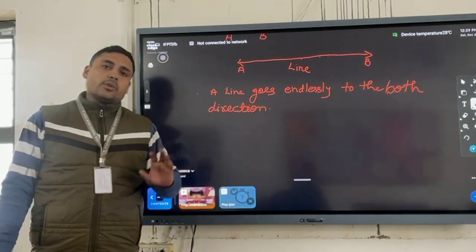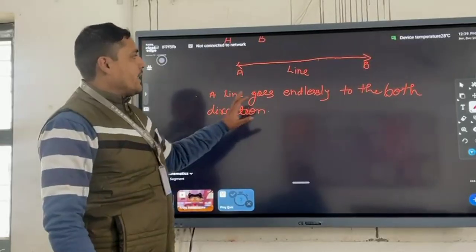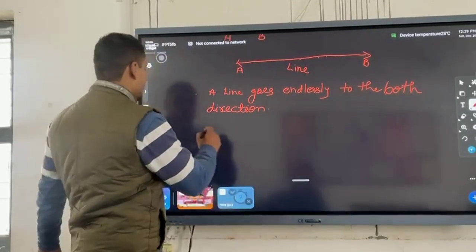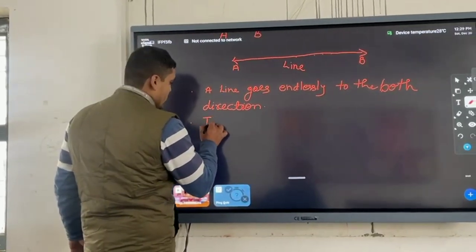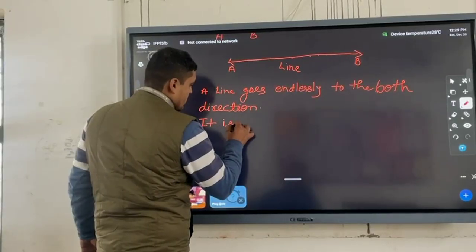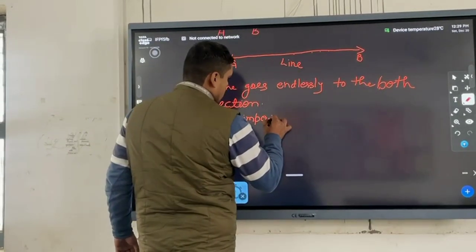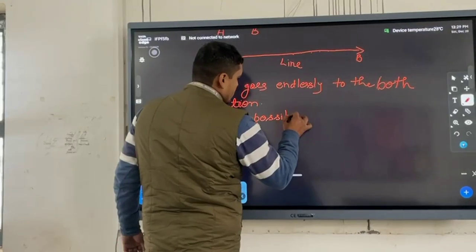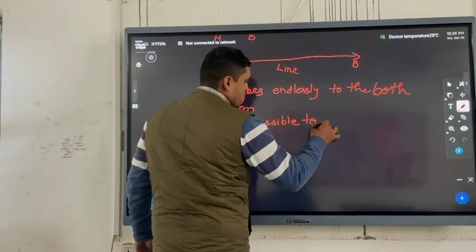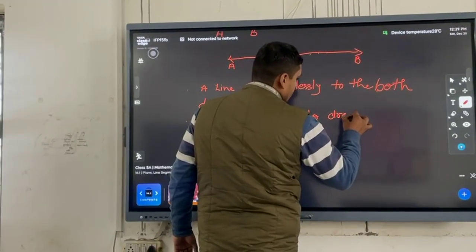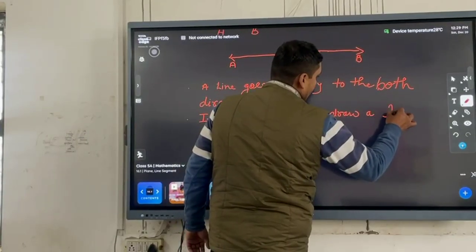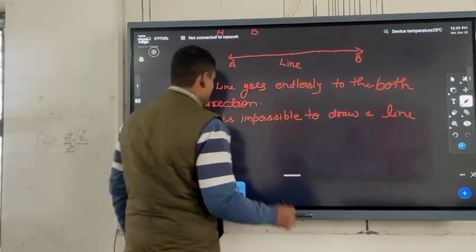So a line has no end point, and it is impossible to draw a line on a paper.